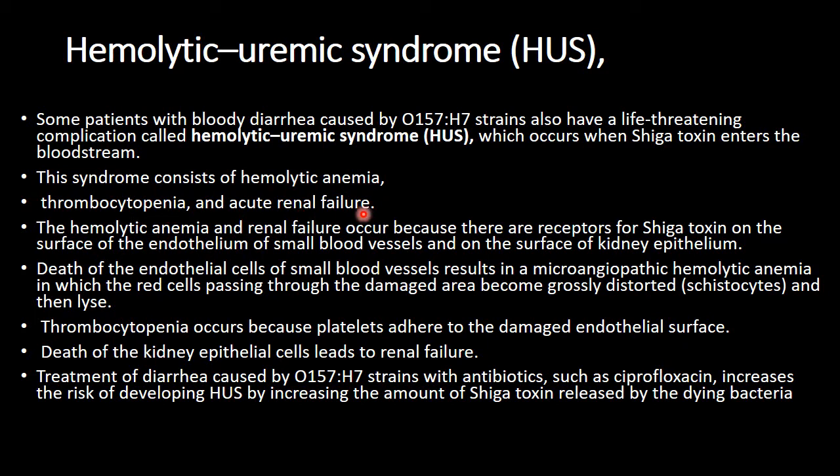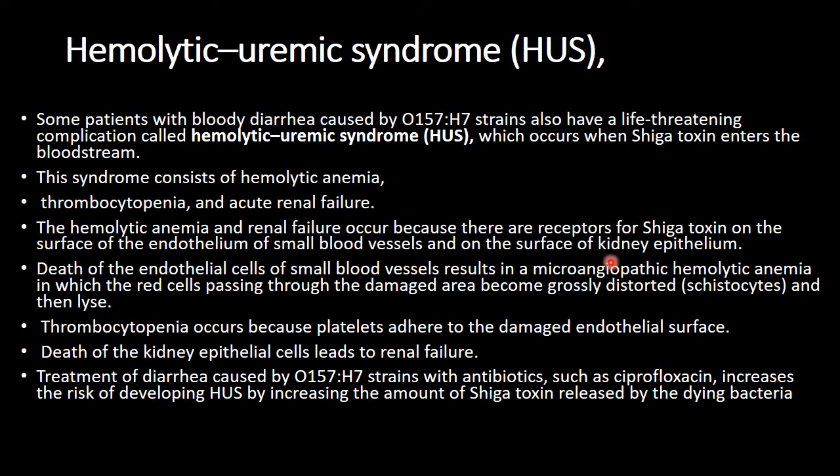Now the question arises: how does it cause the hemolytic anemia, the acute renal failure and thrombocytopenia? Hemolytic anemia and renal failure occur because the receptor for Shiga toxin is present on the endothelium of small blood vessels and on the surface of the kidney.